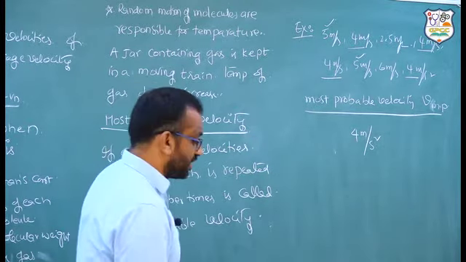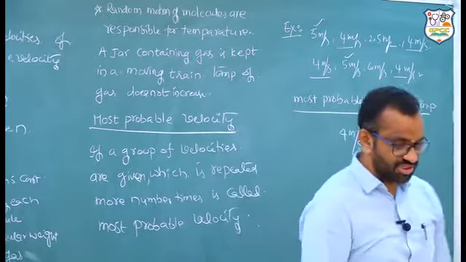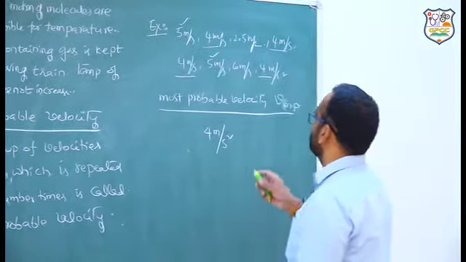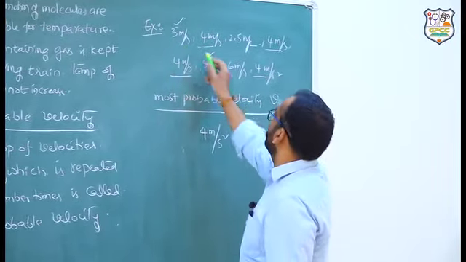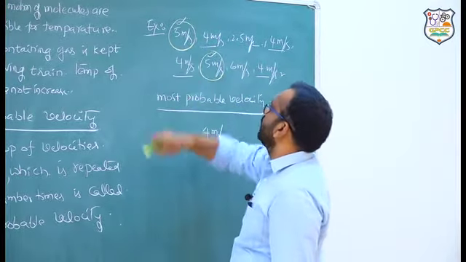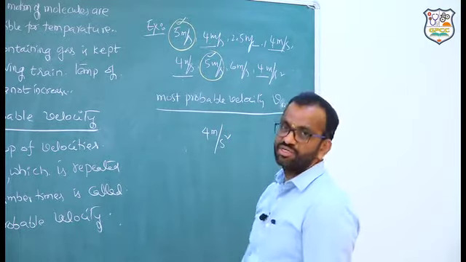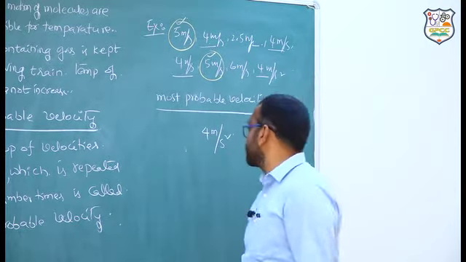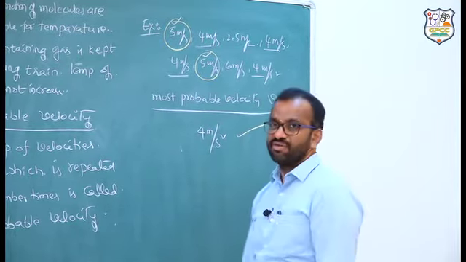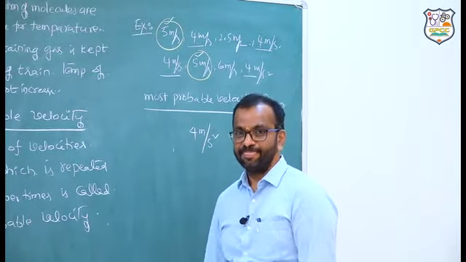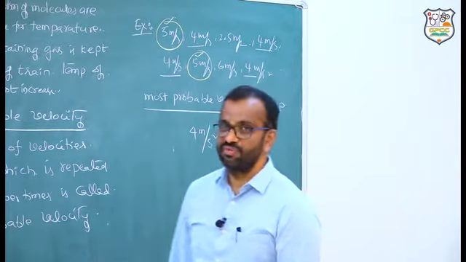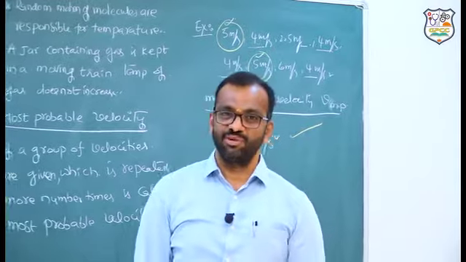So what is the most probable velocity in this? Take 5: it is repeated 2 times. 4 is repeated 1, 2, 3, 4 times. So the most probable velocity is 4 meters per second. Like that they consider. Generally, this type of most probable value can also be used in daily life.